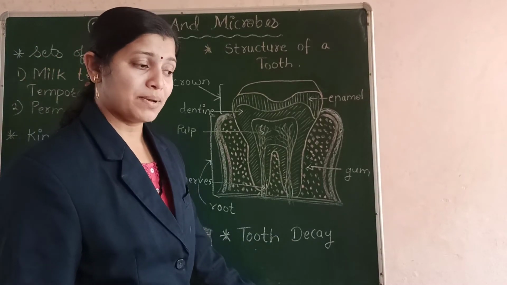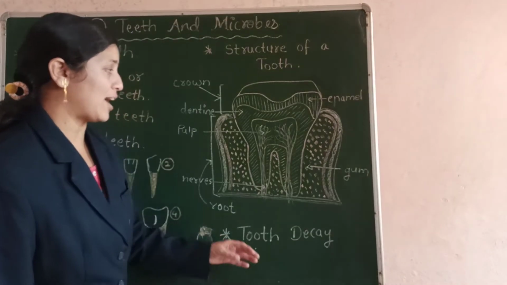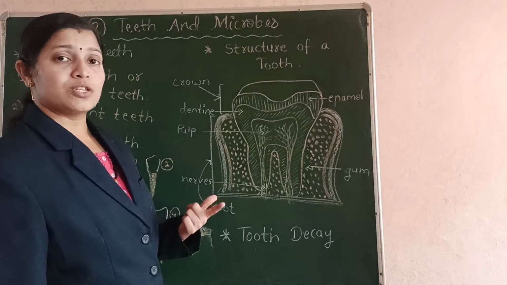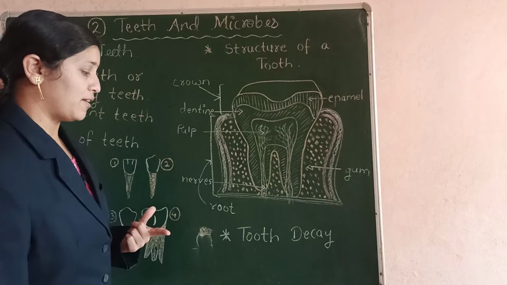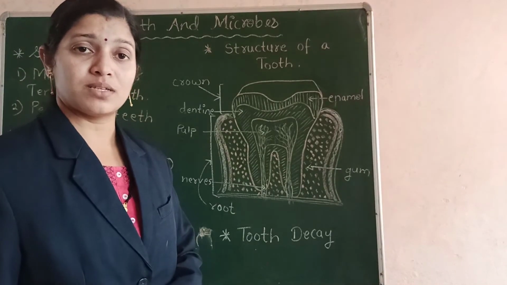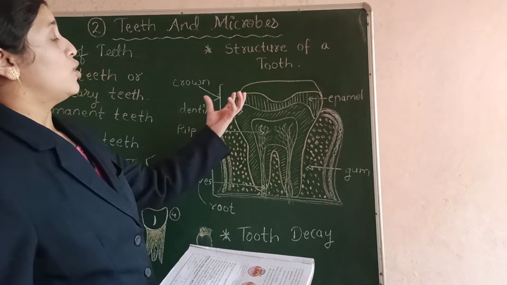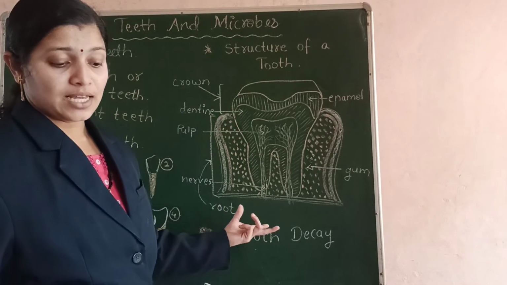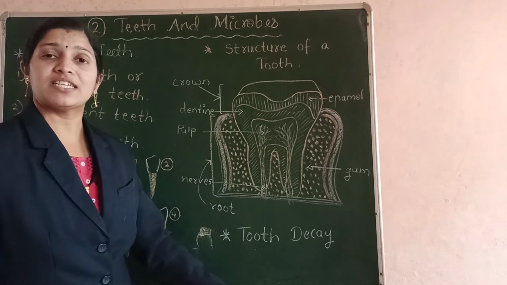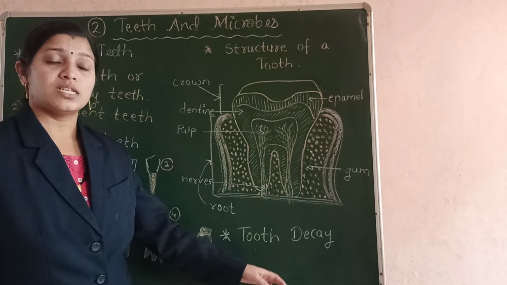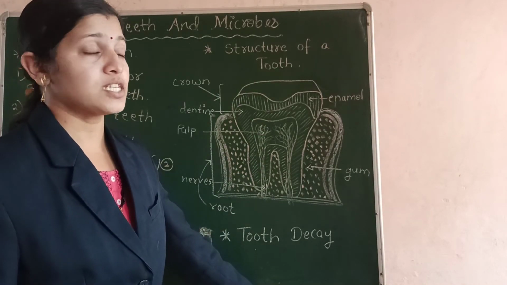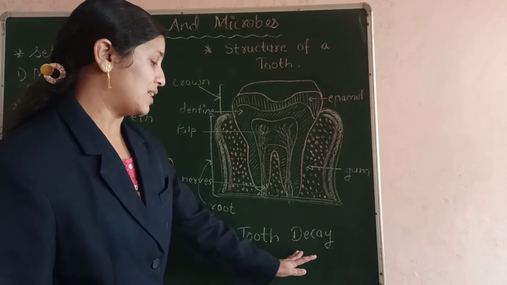So these were some of the problems that are faced by human beings when the tooth gets decayed. What happens when the tooth gets decayed? We have problems like foul smell, then tooth pain, stomach problems, then bleeding gums, also falling of the teeth, and the holes and cavities that are formed in the teeth. These are all the problems that are faced because of tooth decay.